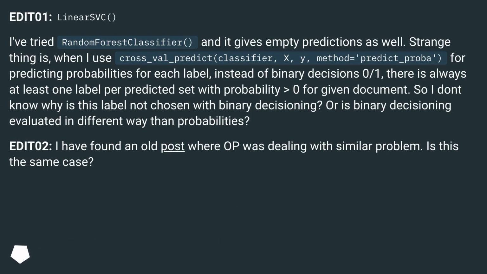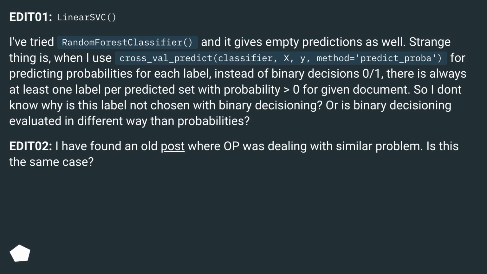Strange thing is, when I use cross_val_predict with classifier, X, y, method equals predict_proba, for predicting probabilities for each label instead of binary decisions 0-1, there is always at least one label per predicted set with probability 0 for a given document. So I don't know, why is this label not chosen with binary decisioning? Or is binary decisioning evaluated in a different way than probabilities?